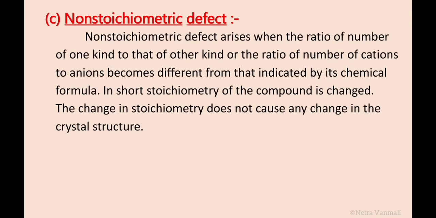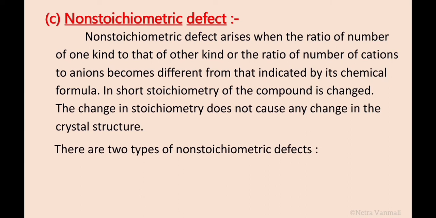Now let's study the third type of point defect, that is non-stoichiometric point defect. Non-stoichiometric defect arises when the ratio of the number of one kind to that of the other kind, or the ratio of the number of cations to anions, becomes different from that indicated by its chemical formula. As the name itself suggests, non-stoichiometric means the chemical formula changes. In short, the stoichiometry of the compound is changed. A change in the chemical formula or stoichiometry does not cause any change to the crystal structure.